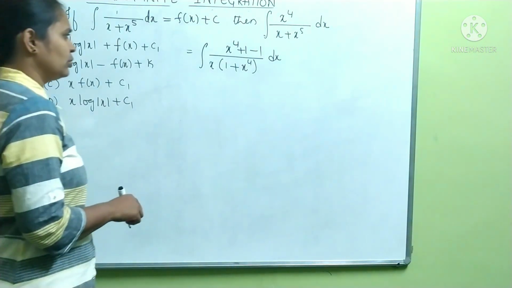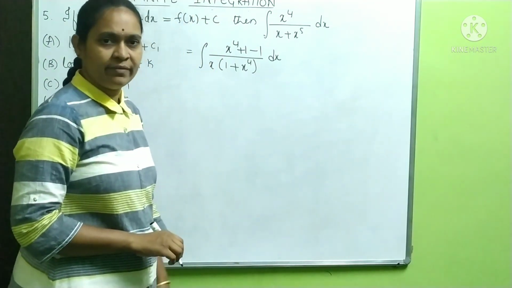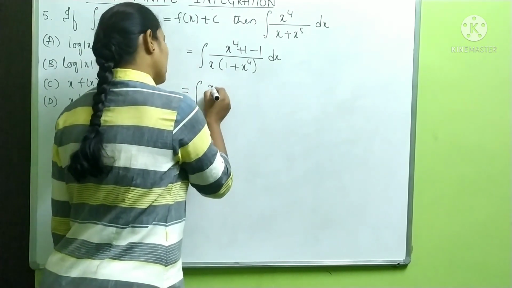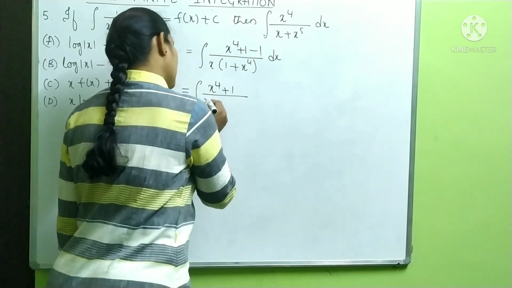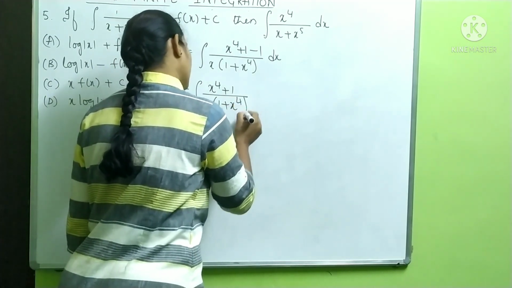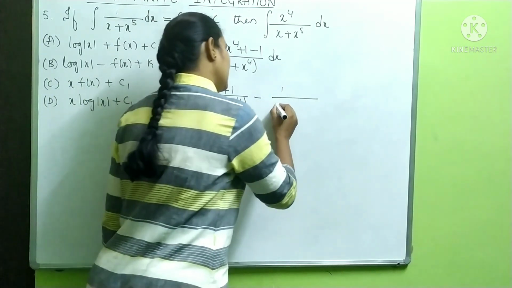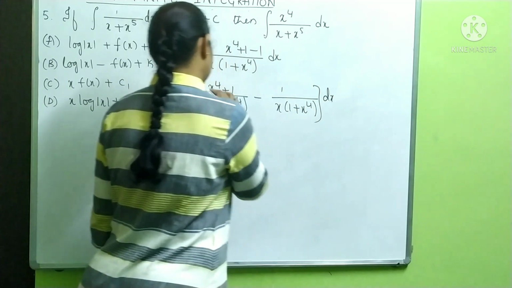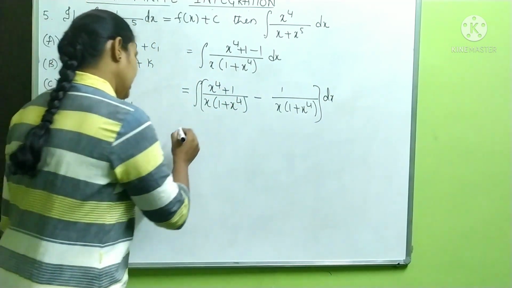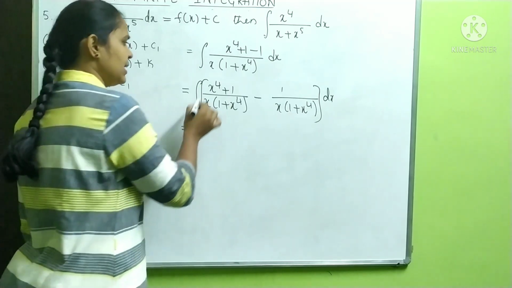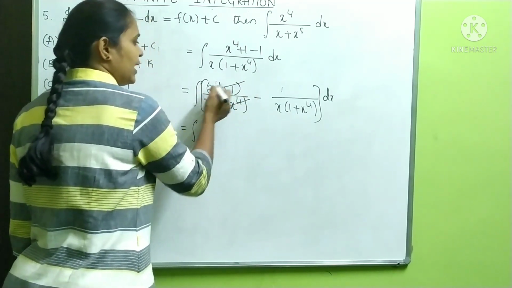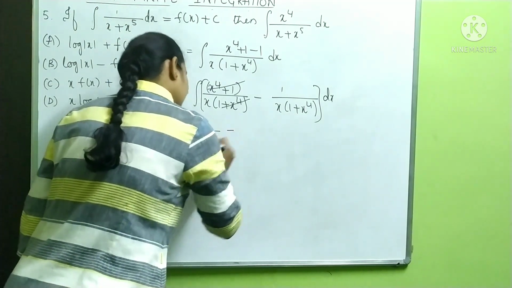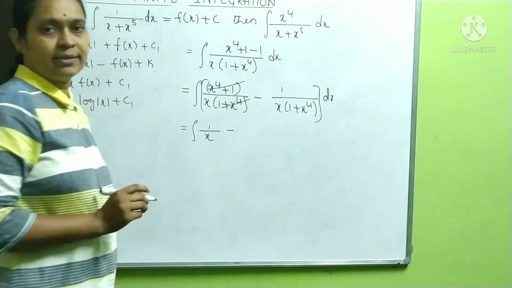Now let us do individual division. So if I do individual division, how does it look? Integration of x to the power 4 plus 1 by x into 1 plus x to the power 4, minus 1 by x into 1 plus x to the power 4 into dx. Okay, if we do individual division, it will be like this. Now, can I cancel this term? x power 4 plus 1, 1 plus x power 4, both are same. You are left with 1 by x minus. Now I will take x inside the bracket.